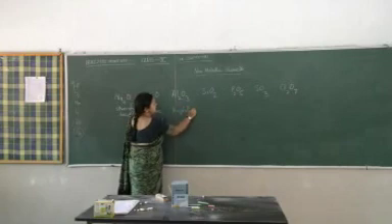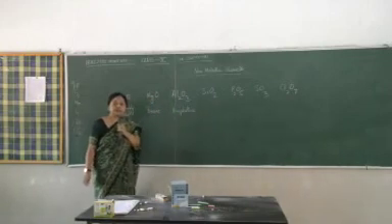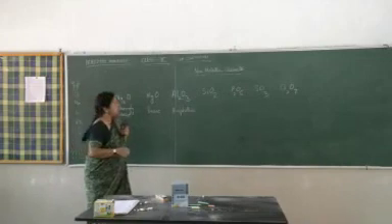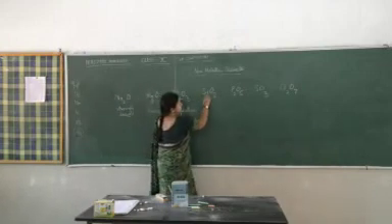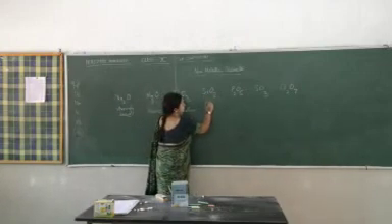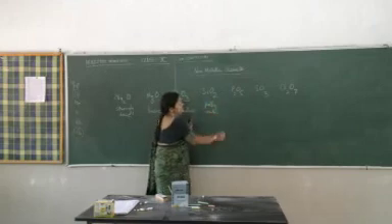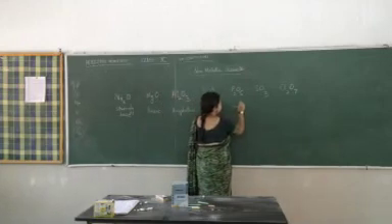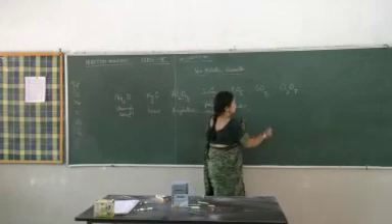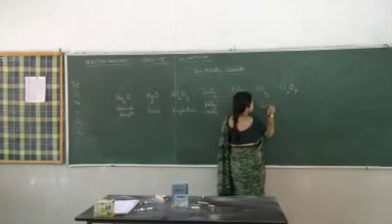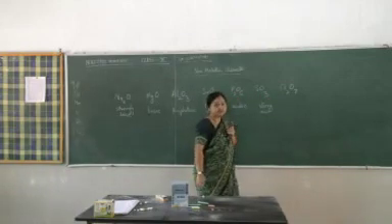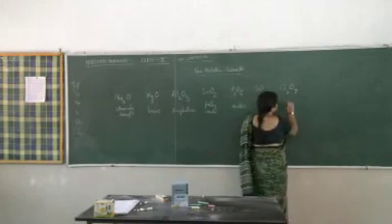Amphoteric means it acts both as an acid and a base. It will react with an acid as well as a base. So Al2O3 is amphoteric. Then this is a weak, feeble acidic, very weak acid. P2O5, fairly acidic. This is a strong acid. You know, when it is dissolved in water it forms sulfuric acid, quite a strong acid. And this is a very strong acid.